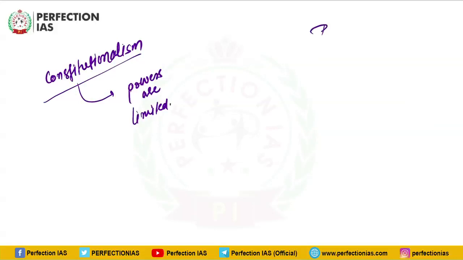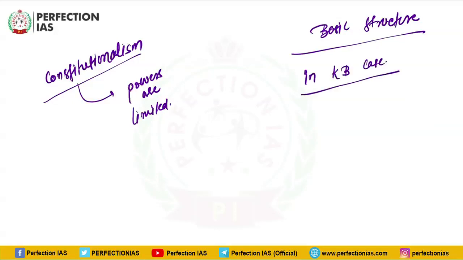Now, how are constitutionalism and the basic structure doctrine connected? Constitutionalism says the powers of the government are limited. What is basic structure? The basic structure doctrine says that there are certain fundamental principles of the constitution, and these principles are the foundation and therefore they cannot be changed. So following the concept of constitutionalism, the Supreme Court propounded the doctrine of basic structure in the Kesavananda Bharati case of 1973. Please note that the term basic structure is not mentioned in the constitution.